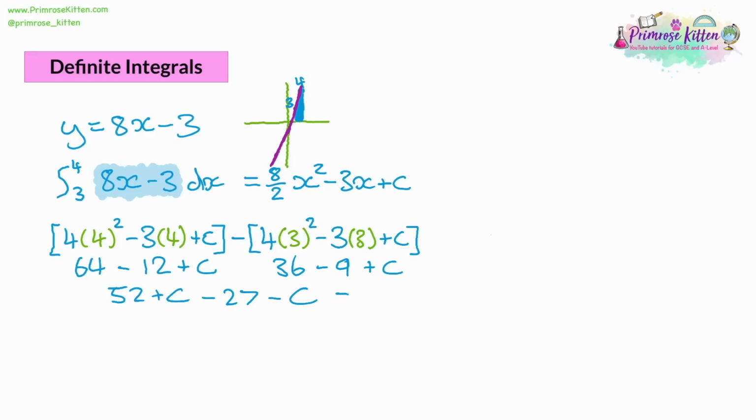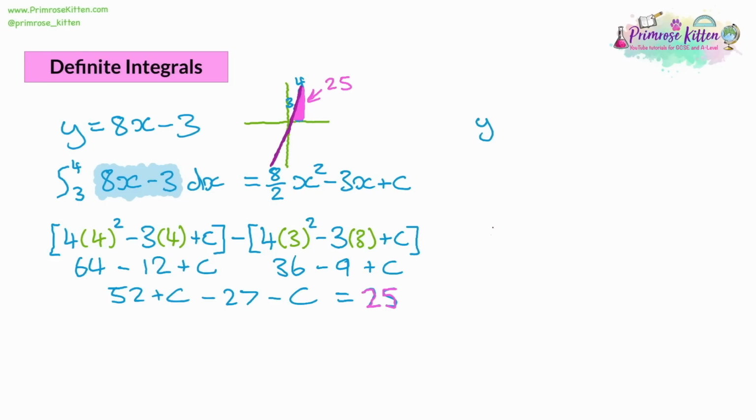Now, let's have a look at this answer line. So we've got 52 take away 27, which is 25. And then we've got the plus c and a takeaway c. So those c's have cancelled out, they've gone away, so we don't need to worry about them. And so now with this answer, 25, we know that the area under the curve in our little diagram here was 25. So definite integrals can find the areas under curves. Let's have a look at one more example, and look at a slightly more complicated example.